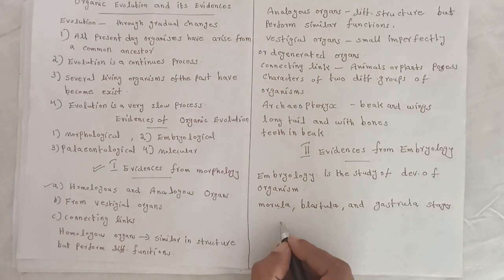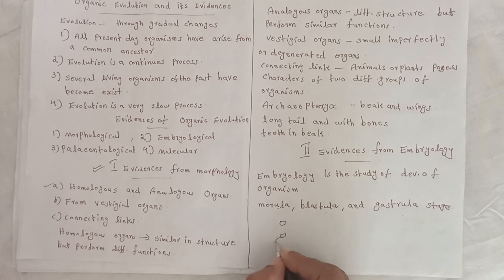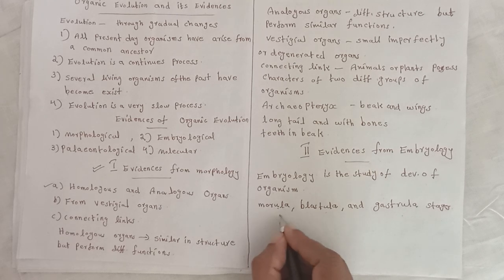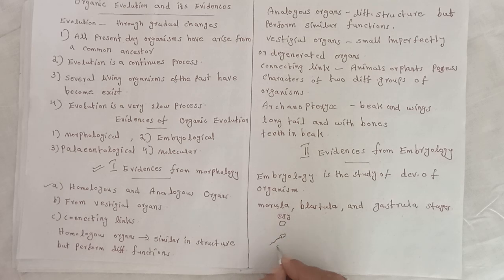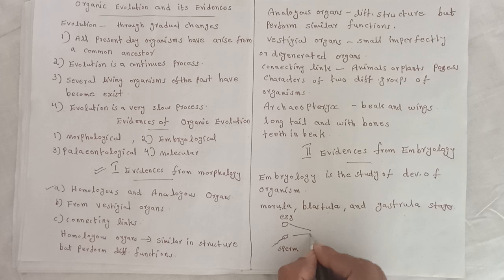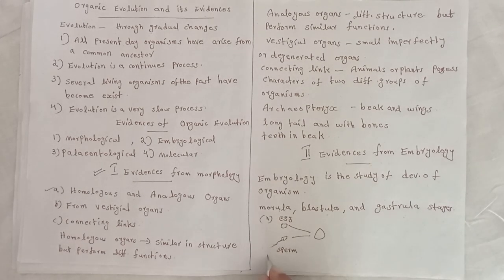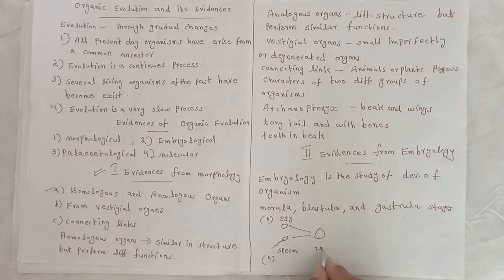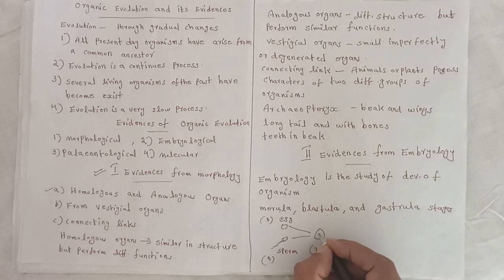If we represent the developmental stages of the embryo: egg cell and sperm cell, female and male gametes, fuse to form the zygote. The gametes are haploid, and the zygote is diploid.